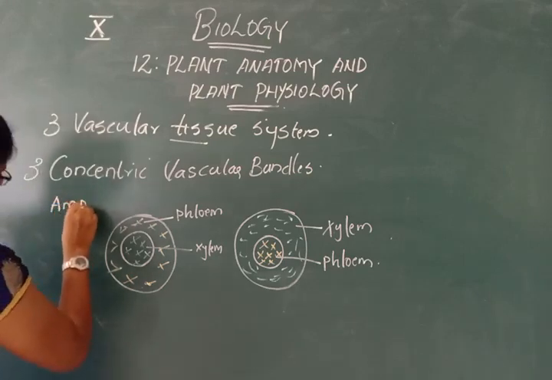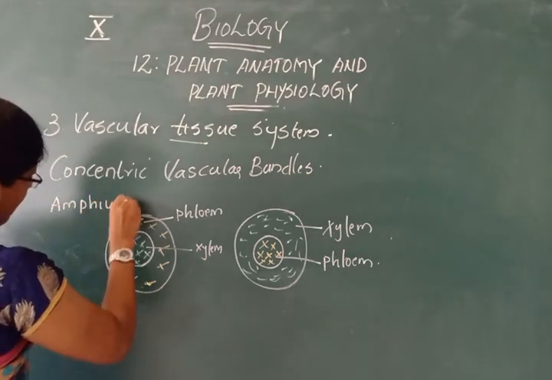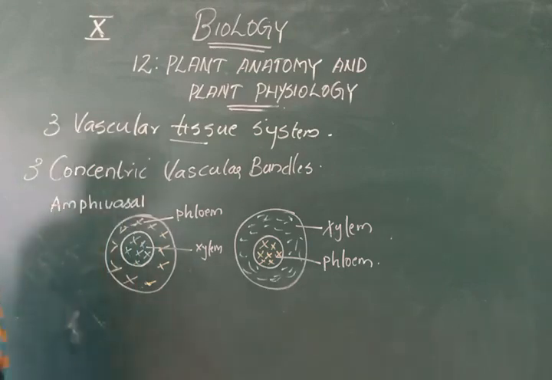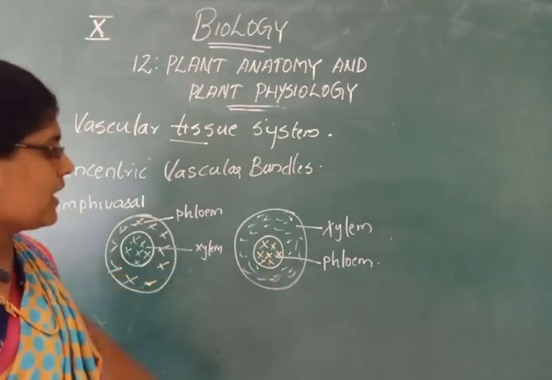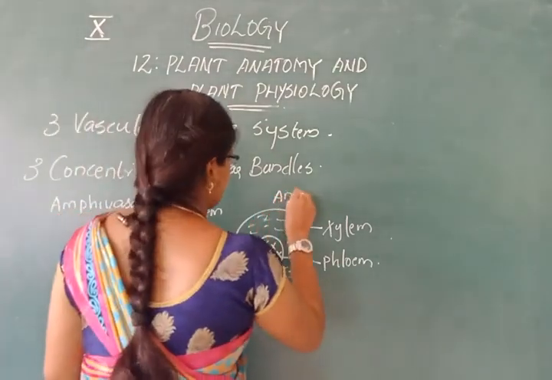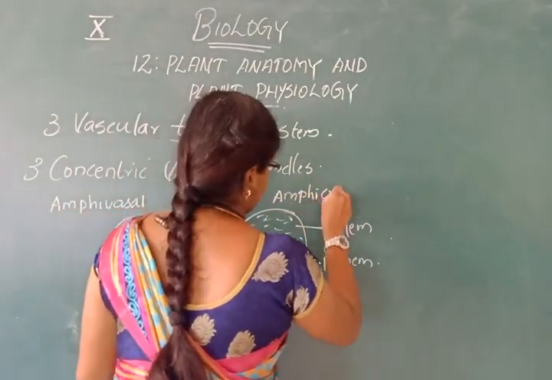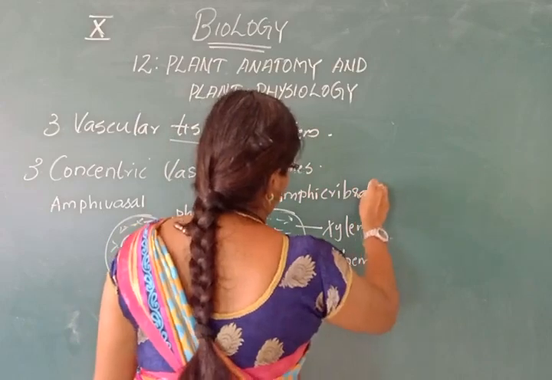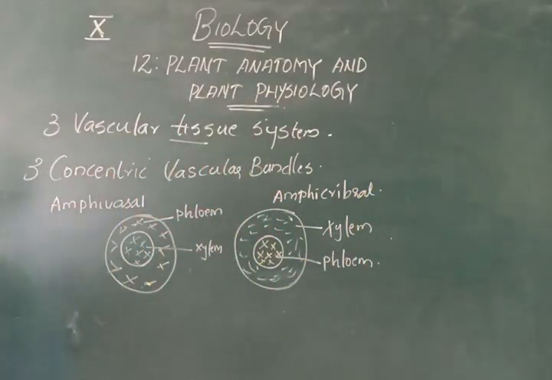amphivasal. Whereas when phloem is completely surrounded by xylem, it is called amphicribral. Okay, amphivasal and amphicribral.